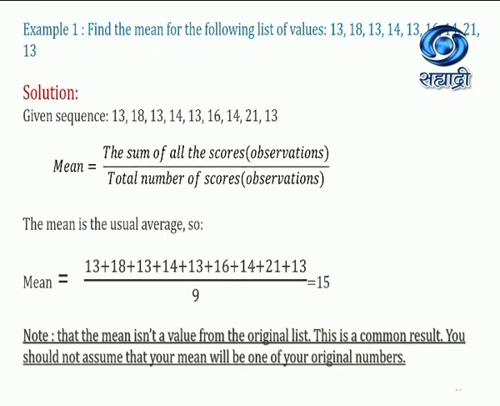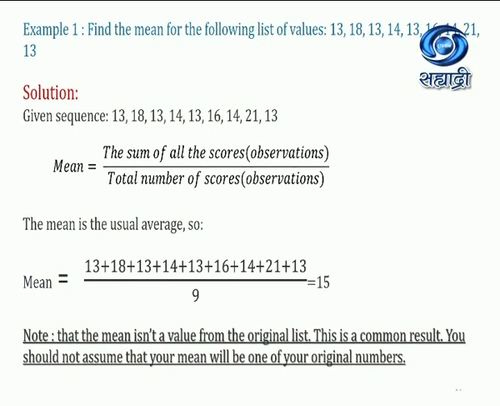We use the basic formula which you have been learning from 7th standard: the sum of all the scores, or observations, or responses, divided by the total number of scores. The mean is usually the average. So we add all the records and divide by the total number of records. The answer will be 15. Note that the mean isn't a value from the original list. This is a common result. You should not assume that your mean will be only one of your original numbers.